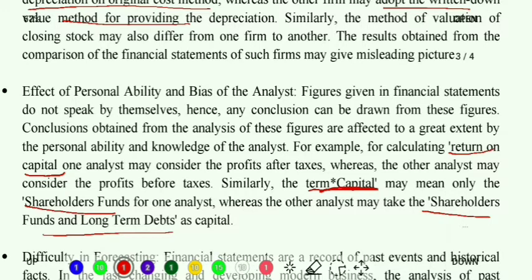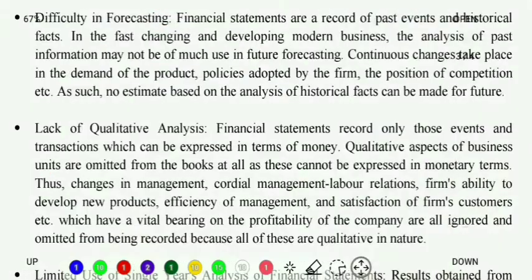It is based on the different perceptions, it is based on the personal ability of the analyst who is performing those analyses. Different analysts have different methods of working, and based on that sometimes the analysis also goes here and there. Clear? Next, what we have?